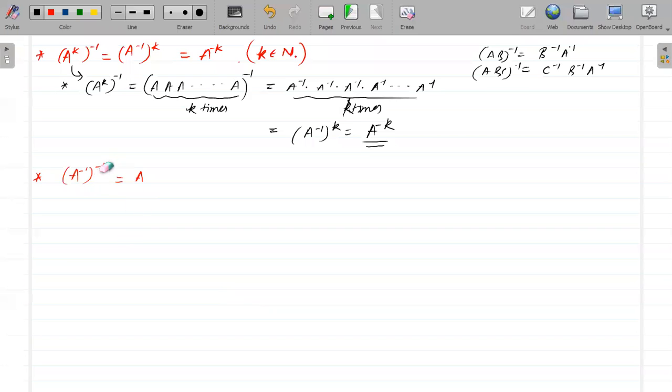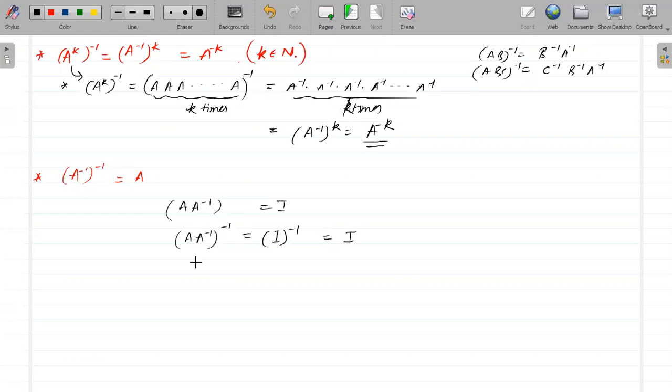Okay, fine. So now see, how can we prove this? We know that A into A inverse equals the identity matrix, right? If I take the inverse both sides, then the inverse of this should also equal the identity.